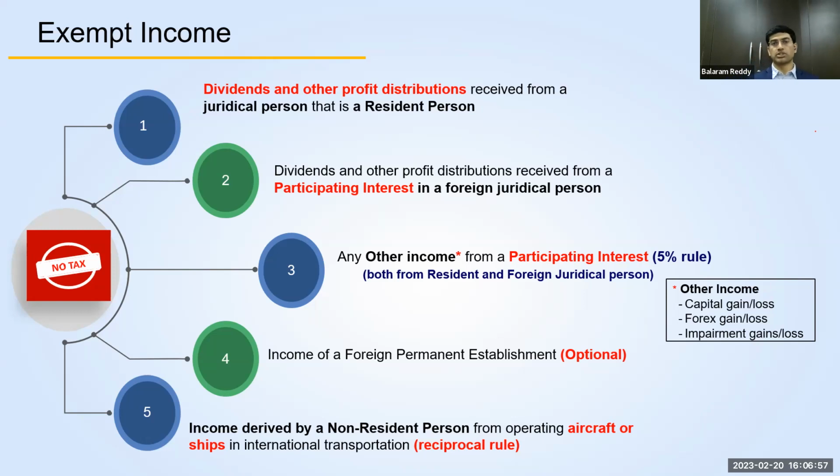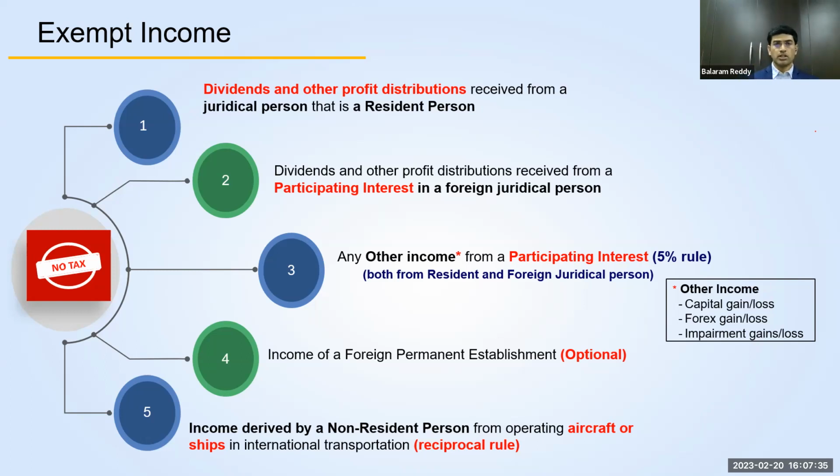So there's a particular term used here, participating interest. That is crucial to understand. Participating interest means you, as an investor, are owning a minimum of 5% of the share capital or voting rights of that particular foreign company, and you also have eligibility to get more than 5% of the profit distribution. And there are a few other conditions to comply with. If that is the case, then it will be considered a participating interest, and any dividends or profit share that you get from that particular investment will be exempted income.